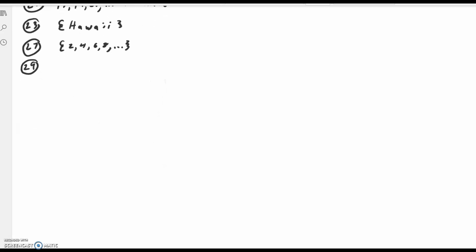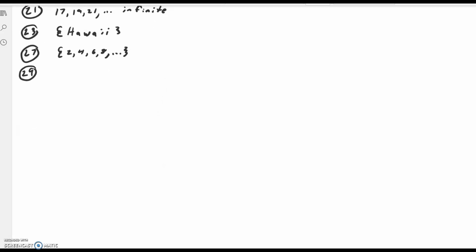Problem 29, let me scroll up a little bit. The set of all football players over the age of 70 who are still playing in the National Football League. So I guess we have to ask ourselves the question, is New England's quarterback Brady 71 yet? He's older, but I don't think he's 71. So listing this in roster form, I suppose, would be the empty set, with nothing in it, not a zero, with absolutely nothing in it. Another way of writing the empty set, according to mathematicians, is this kind of O or circle type shape with a slash through it.